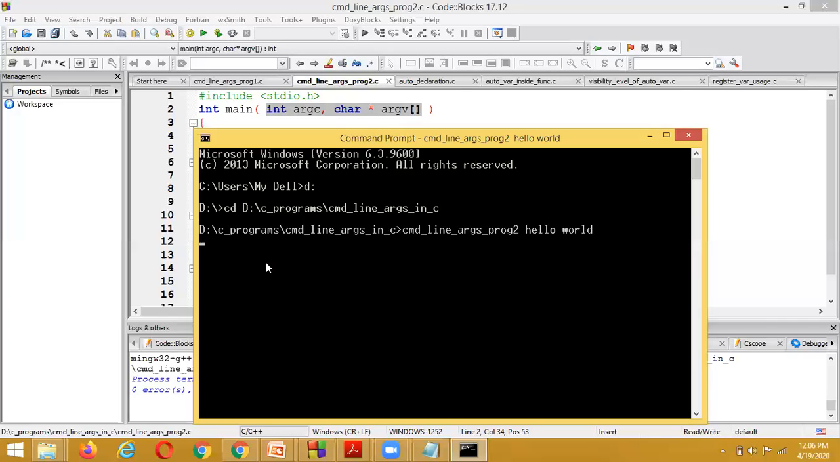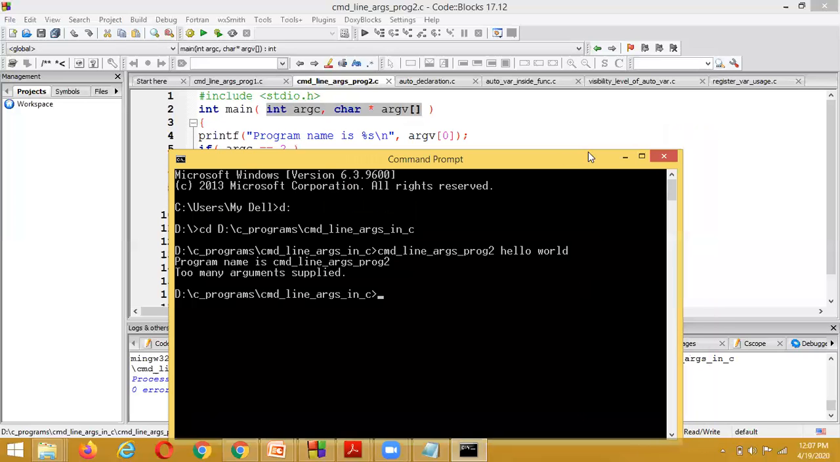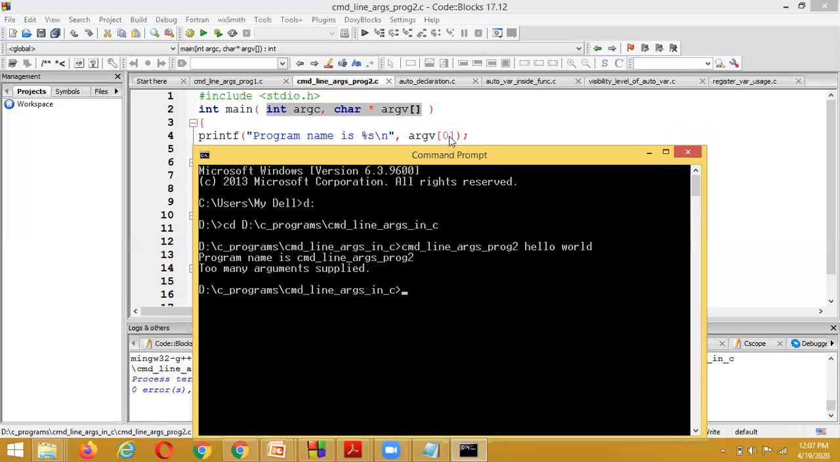What is the output it is displaying? It is displaying the program name. In the first line, argv of 0 means at 0 position we have the command line arguments program, prog2, and 2 arguments have been supplied, that's why it is showing the output: too many arguments supplied. If you are executing and passing the arguments at the command prompt, such programs are called command line argument based programs.